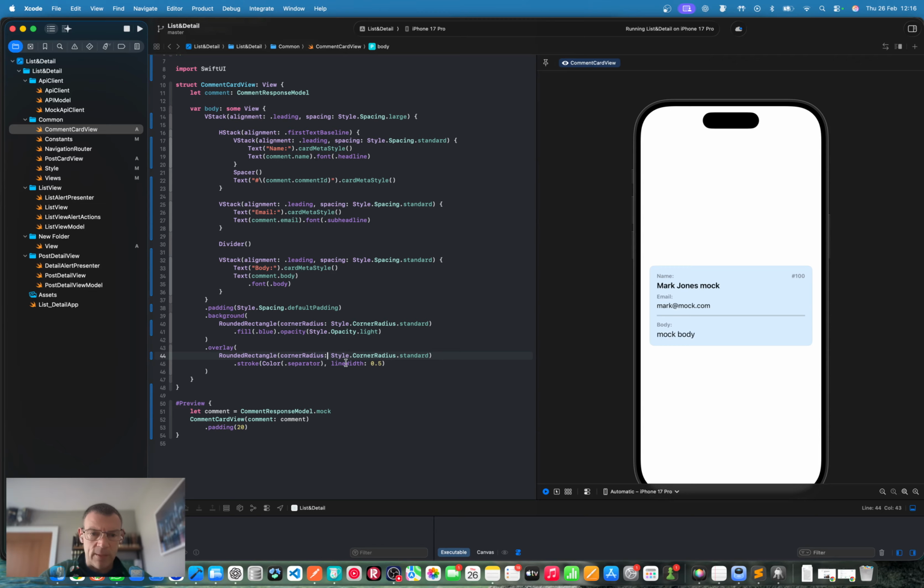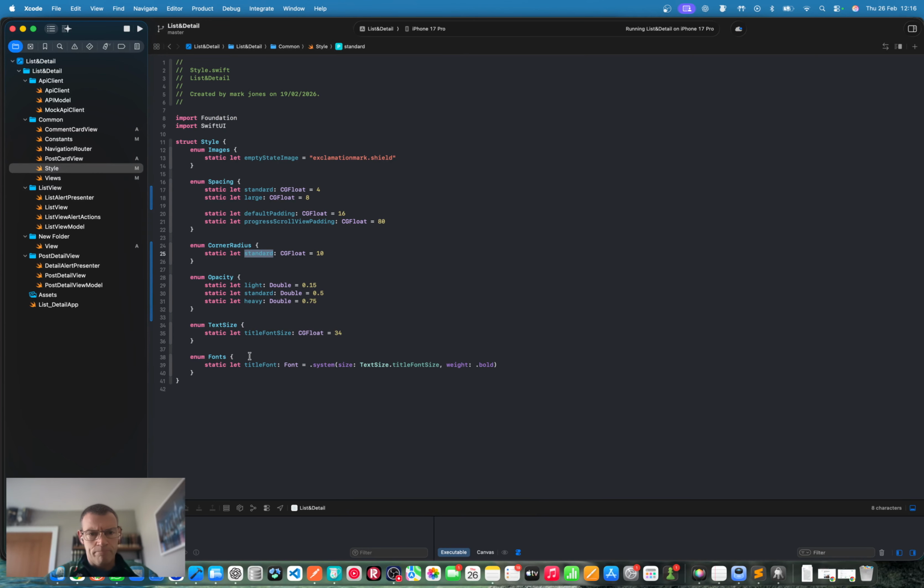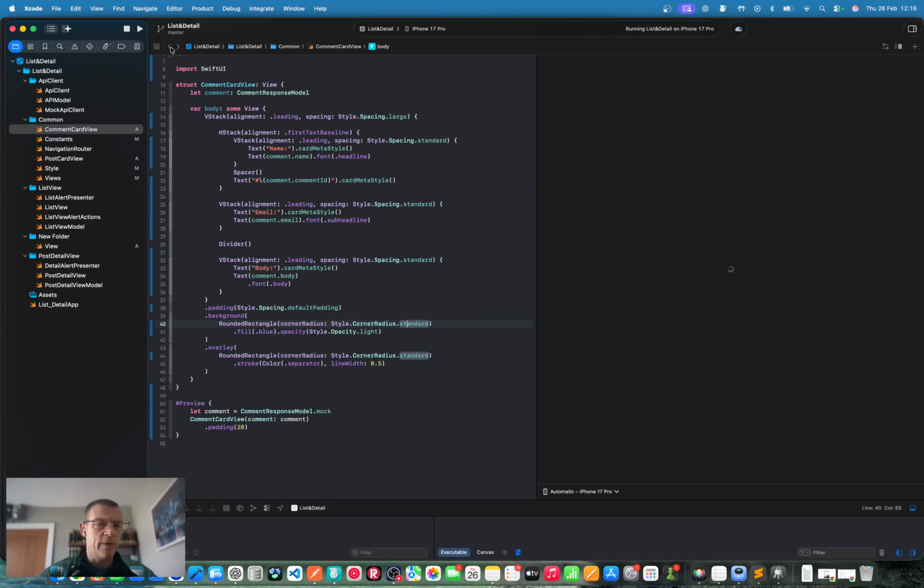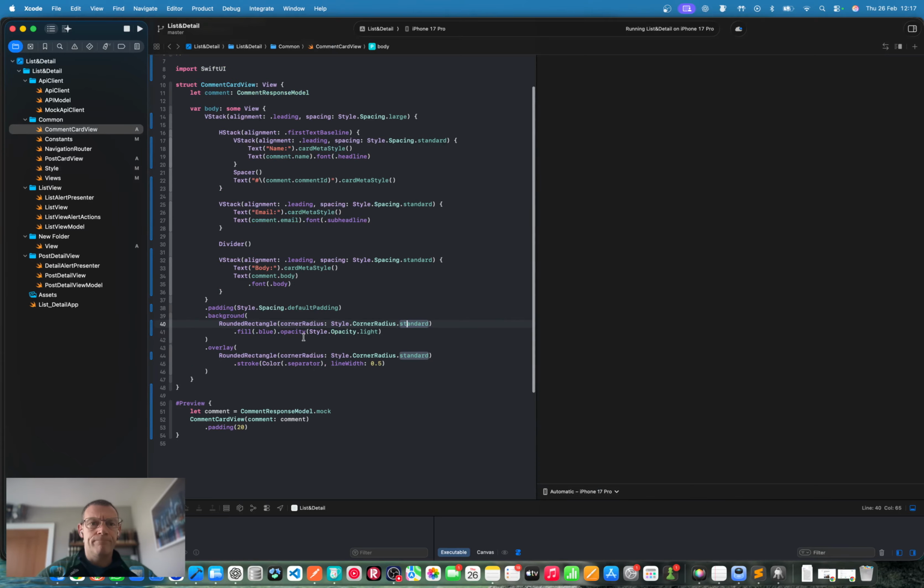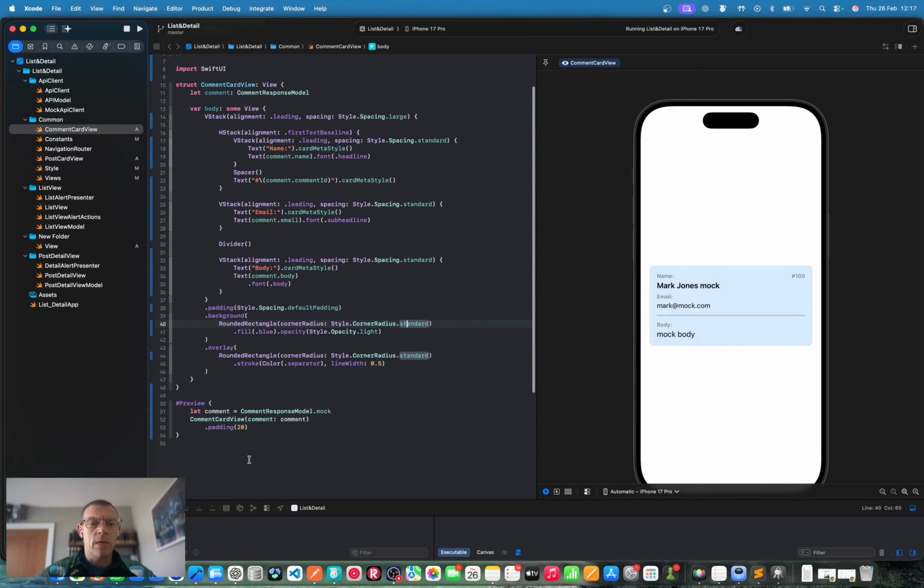The line width. Okay, line width. Let's jump in to here again. What have I had set to? 0.5. Okay.